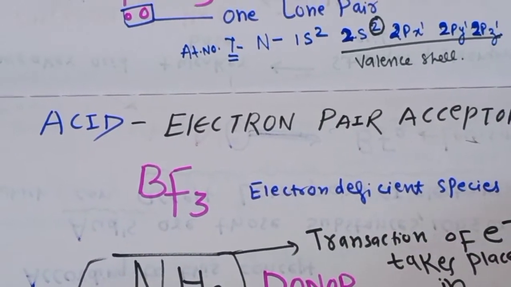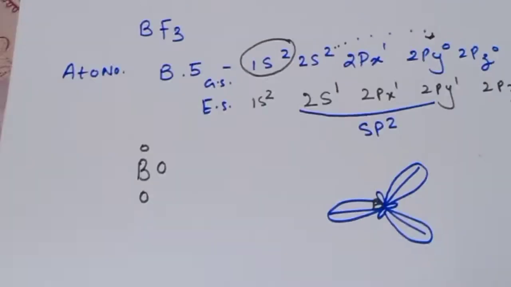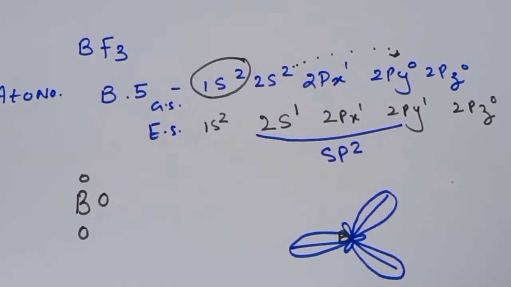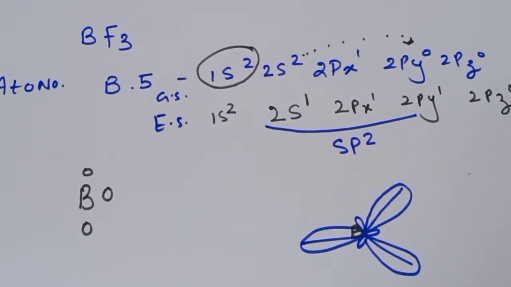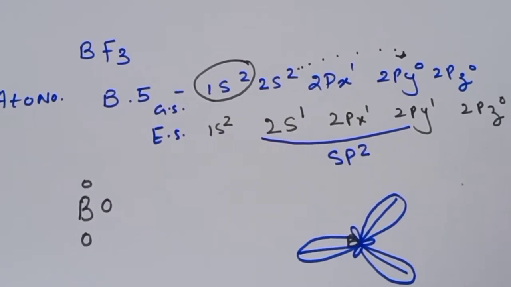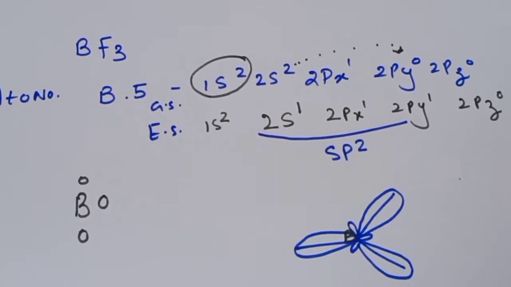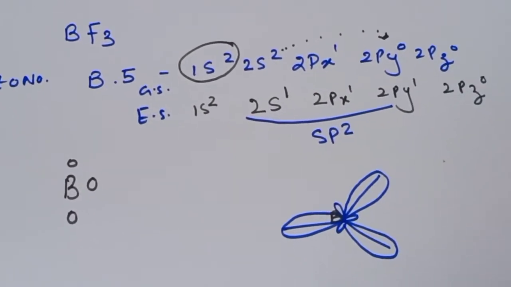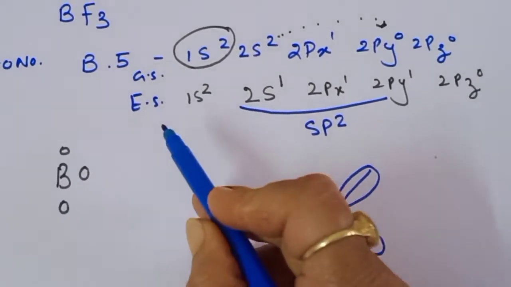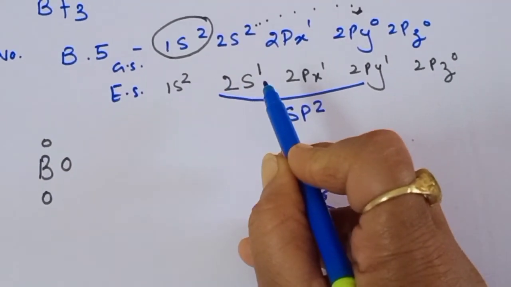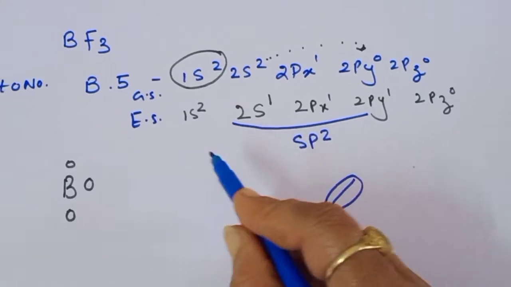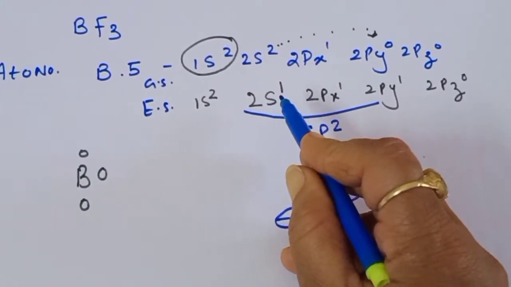Now we can see how the BF3 molecule acts as an electron deficient molecule. Students, we all know that the atomic number of boron is 5. So when we write the electronic configuration, it will be written as 1s2, 2s2, 2px1, 2py0 and 2pz0. This is the ground state configuration. In the excited state, we promote one electron from the 2s orbital to 2py1, as you do in hybridization. So one electron is promoted.